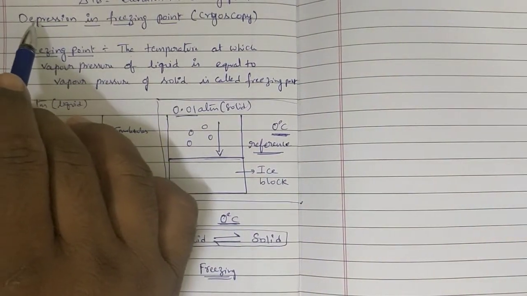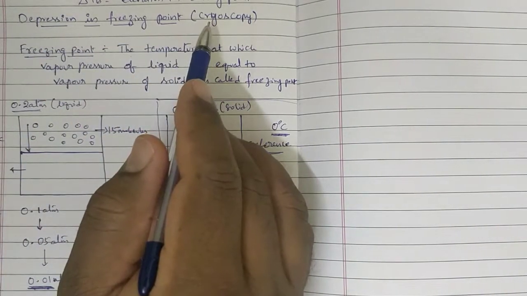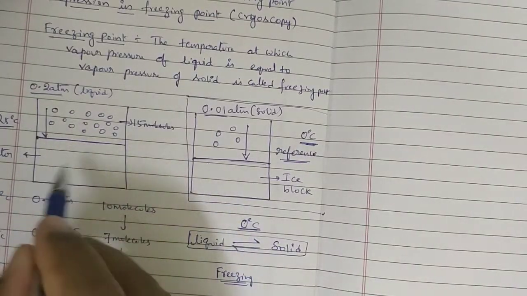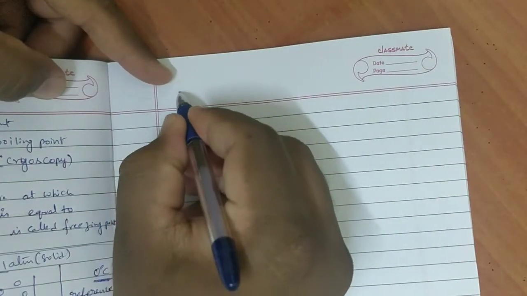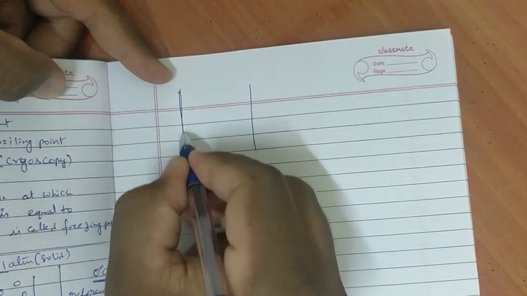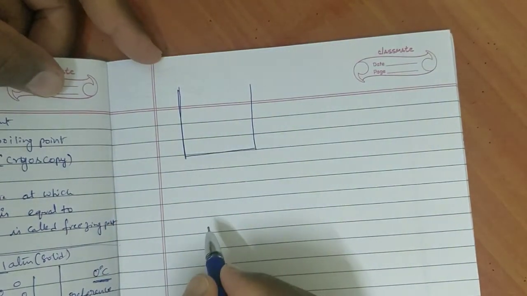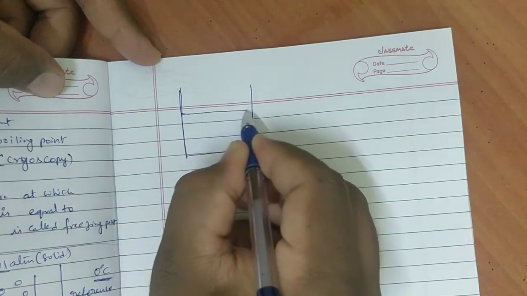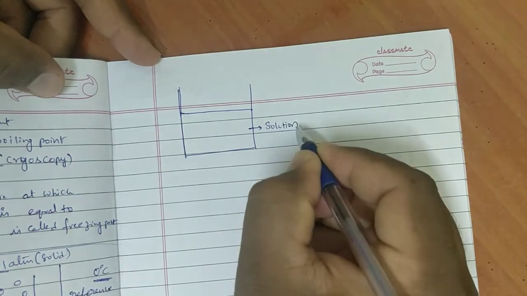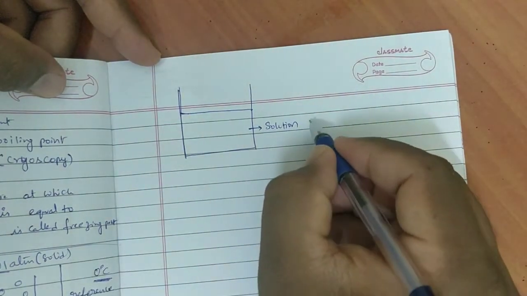Now we are going to see what about this depression in freezing point. Let us see that. Till now I have talked about pure liquid, this is water. Now I made a solution by mixing NaCl with water.